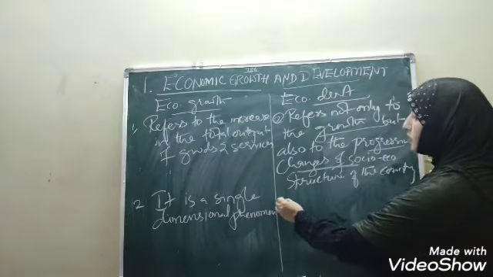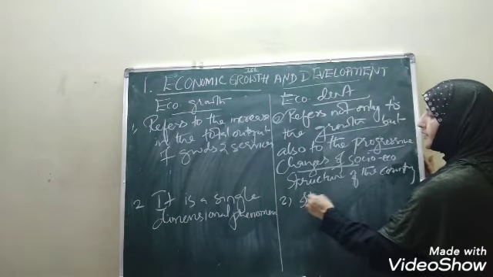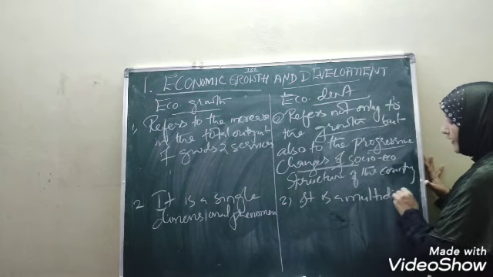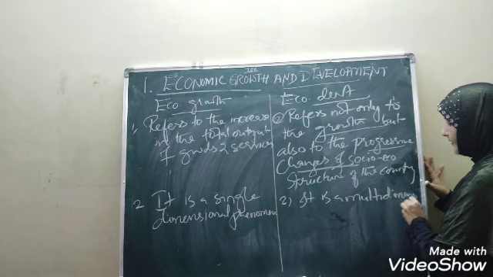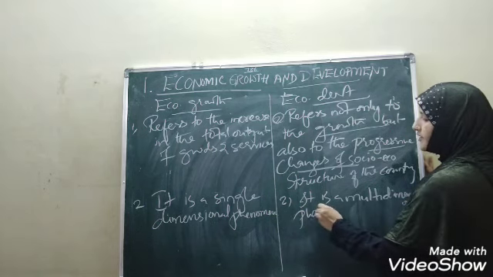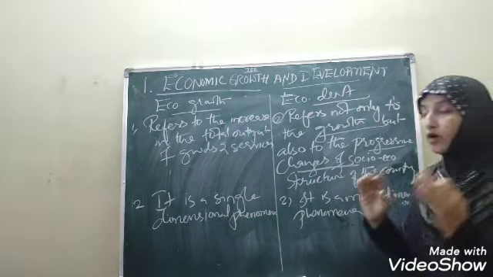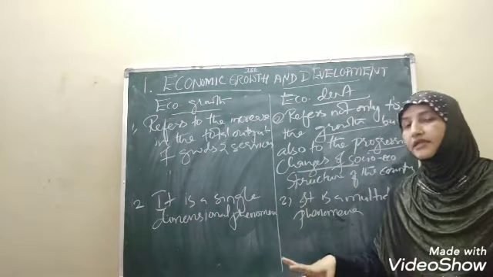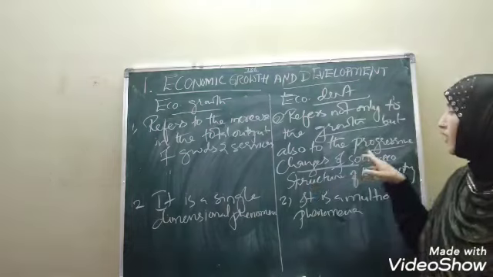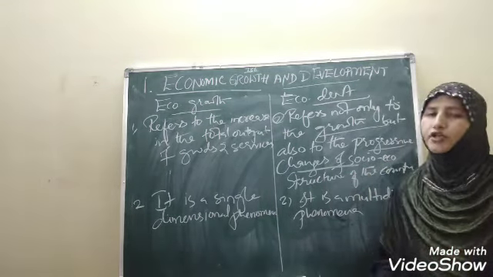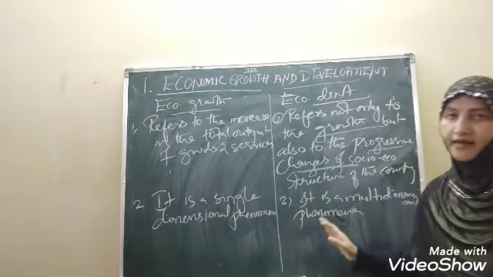Whereas development, quite opposite to this, is a multi-dimensional phenomenon. What is this multi-dimensional phenomenon? It means it is related not only to goods and services, but to the overall change in the social structure and economic structure of the country. That is the second point.